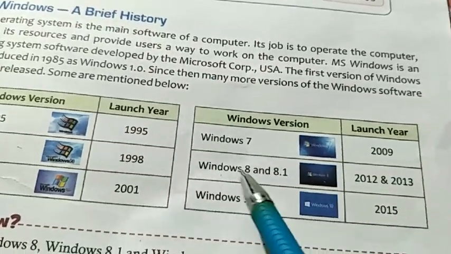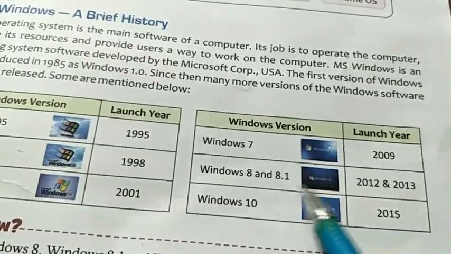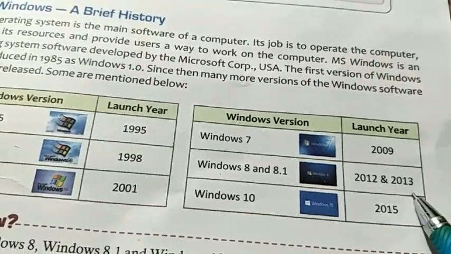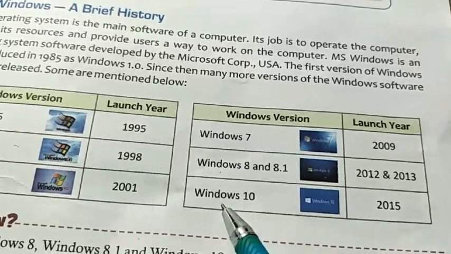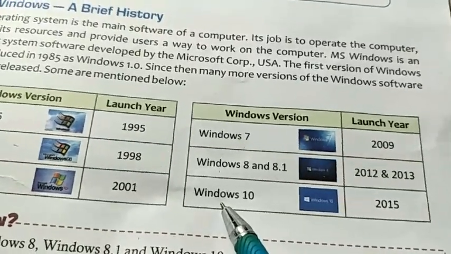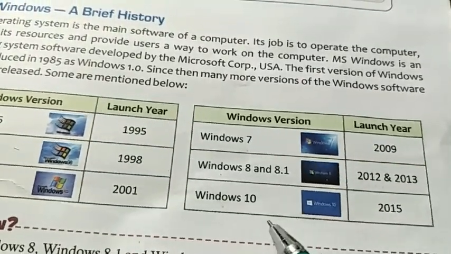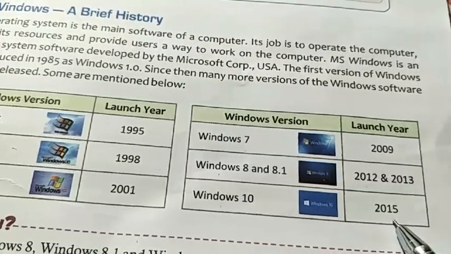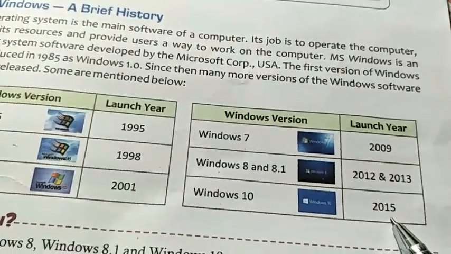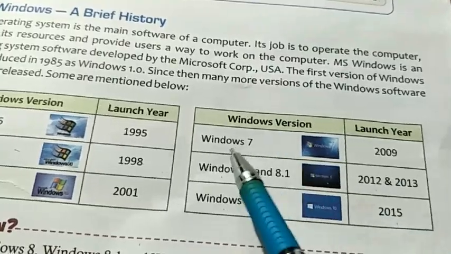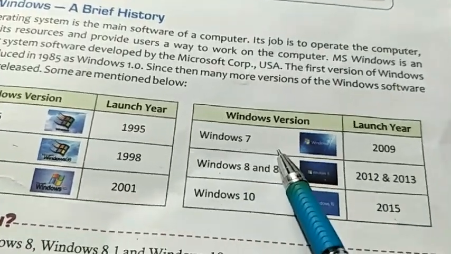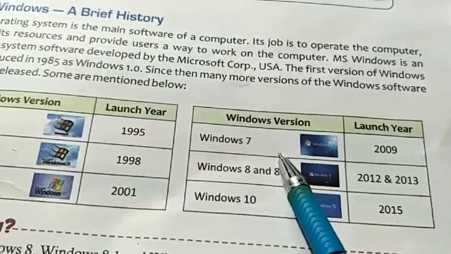After that, Windows 8 and 8.1 were launched in 2012 and 13, and now Windows 10 is launched in 2015. Okay, in your computer system that software is installed. Got it?